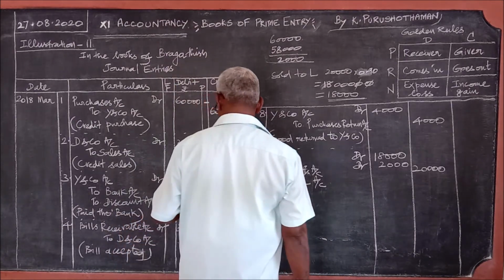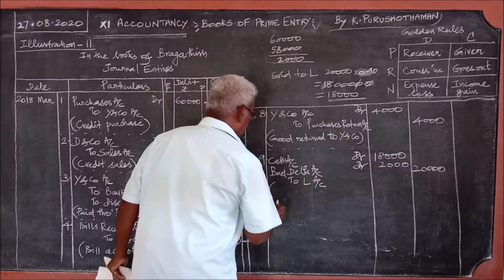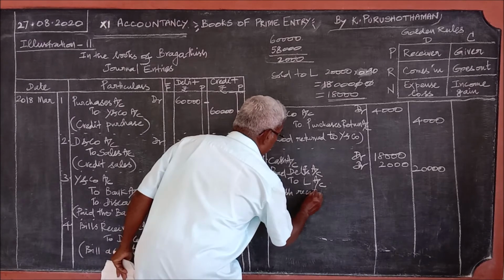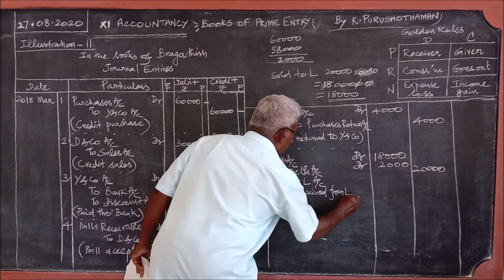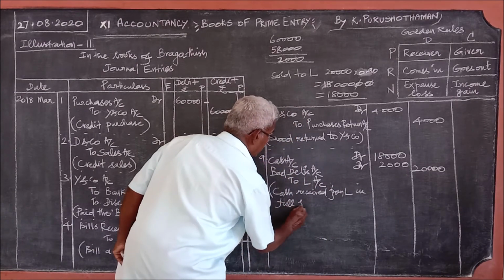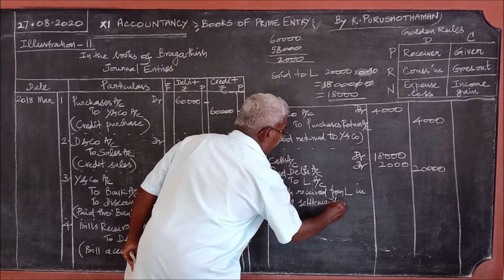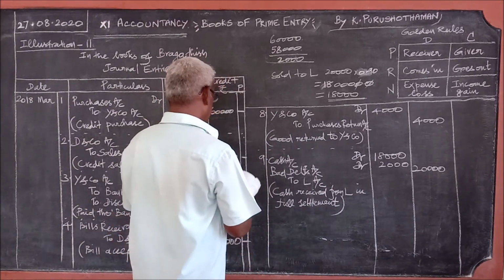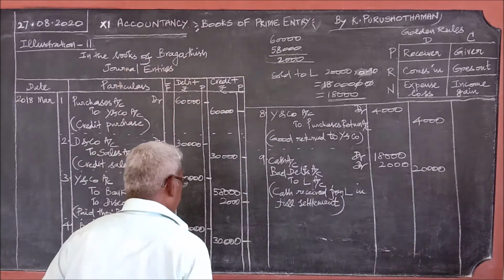Narration. What should be the narration for it? Cash received from L in full settlement. And goods returned by M on 10th.